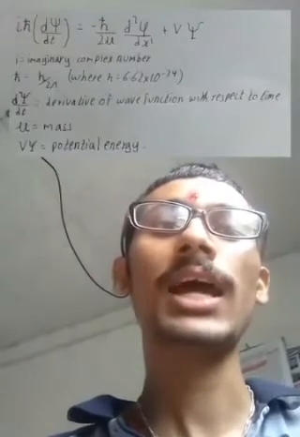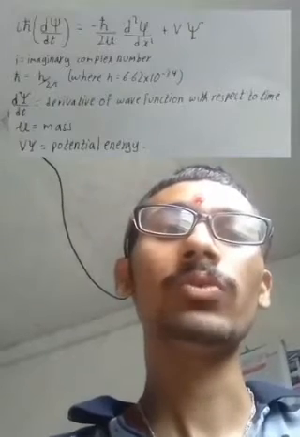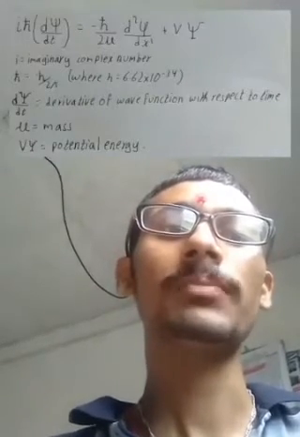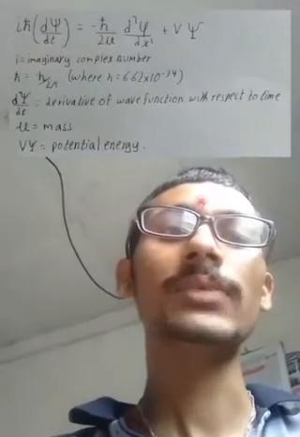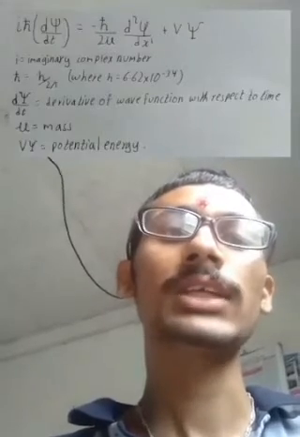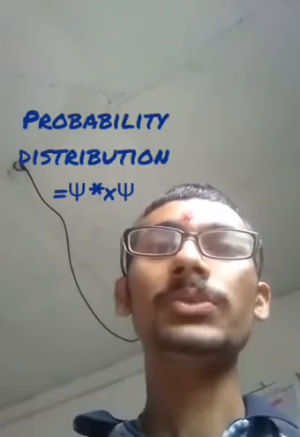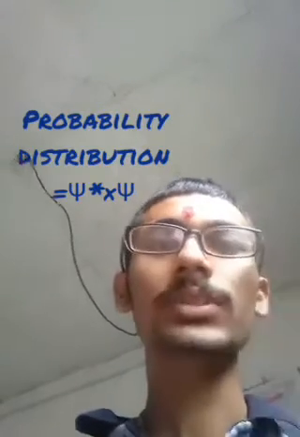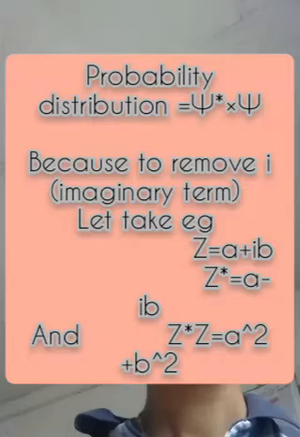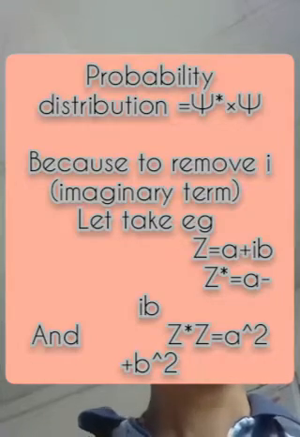Mu is represented as mass, and V into the wave function is equal to potential energy, where minus h cut square into the second derivative of the wave function with respect to x represents kinetic energy. We can calculate the probability distribution by multiplying the conjugate of the wave function with the wave function. When we multiply the conjugate of the wave function with the wave function, the imaginary term will be removed.